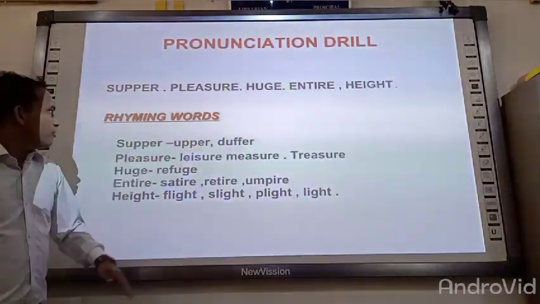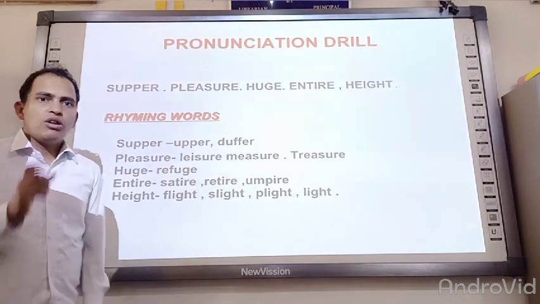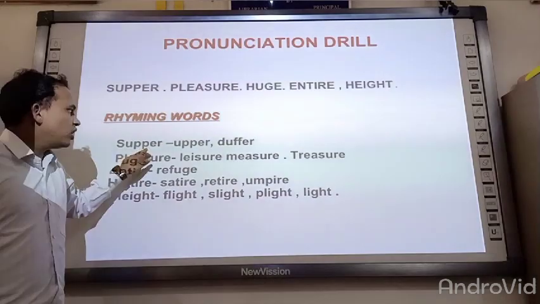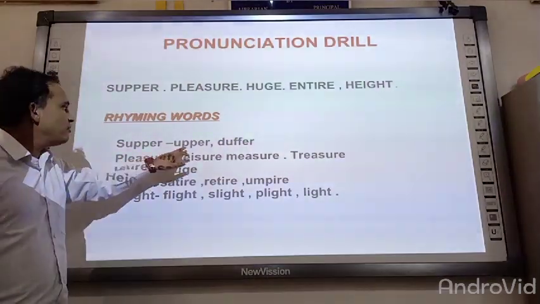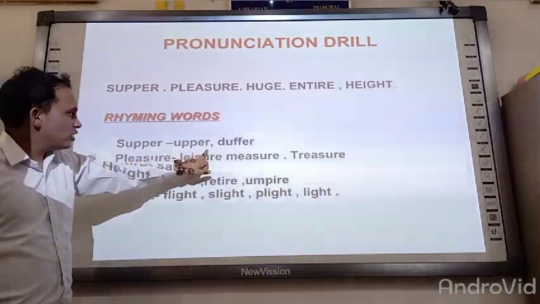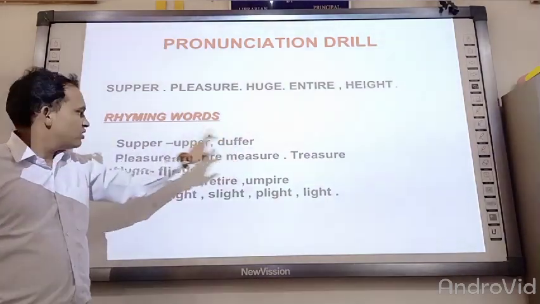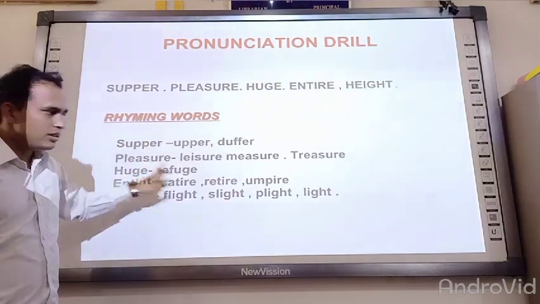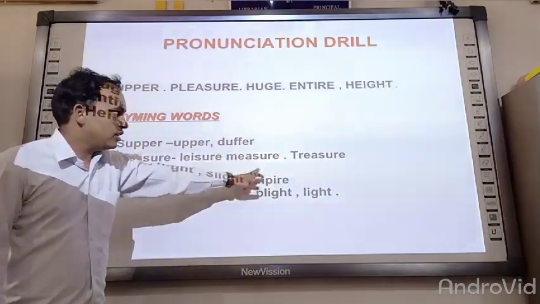Okay, now let me tell you about the rhyming words, the words which sound the same when we pronounce them. Like the first one, super: its rhyming words are upper, duffer. Now the second one, pleasure: leisure, measure, pressure.